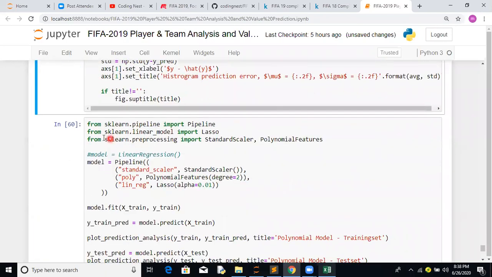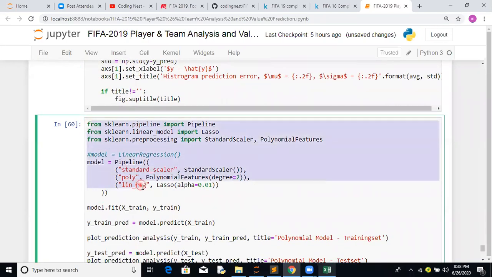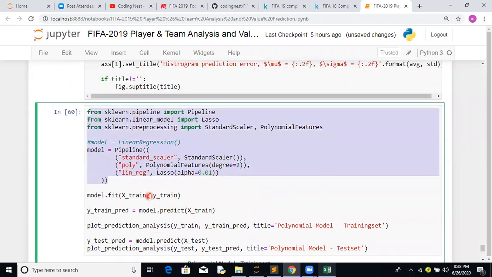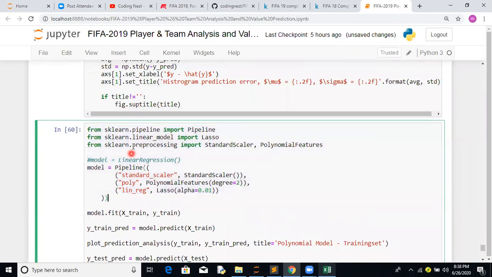Okay, now a good practice is to create a pipeline. Let's see how to create a pipeline. From sklearn.pipeline import Pipeline.